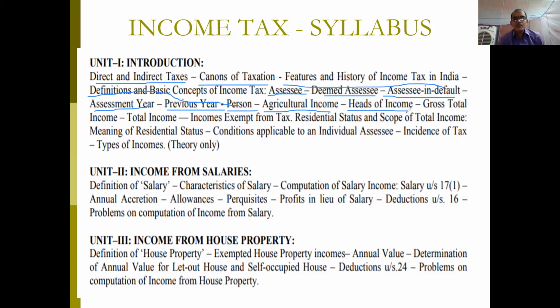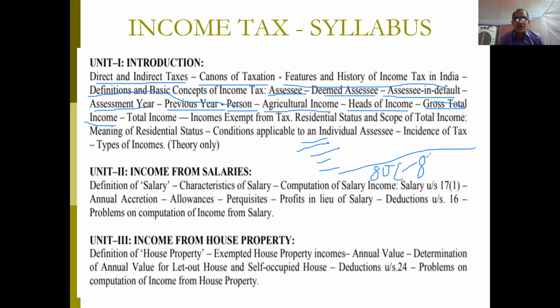Okay. Now, in the previous class, we have learnt about gross total income. Gross total income means these 5 heads of income you will add, and that is your gross total income. And from that gross total income, you are going to deduct the amount that is admissible under section 80C to 80U.